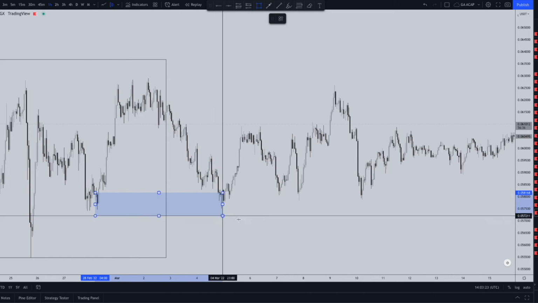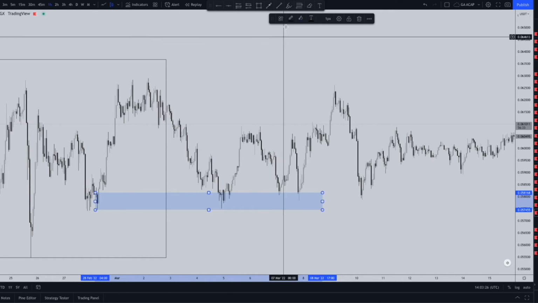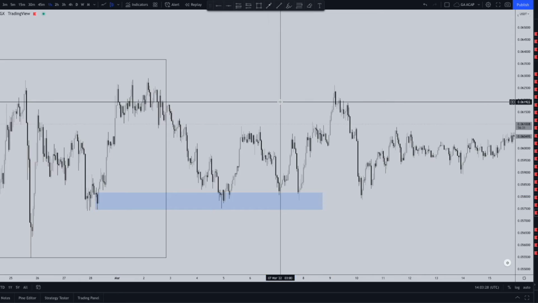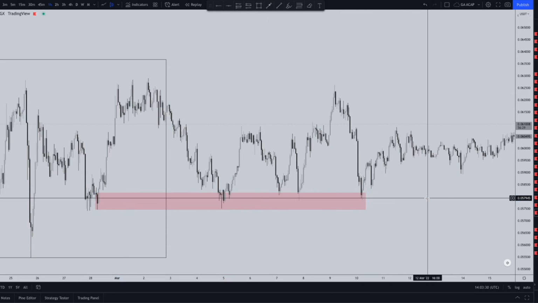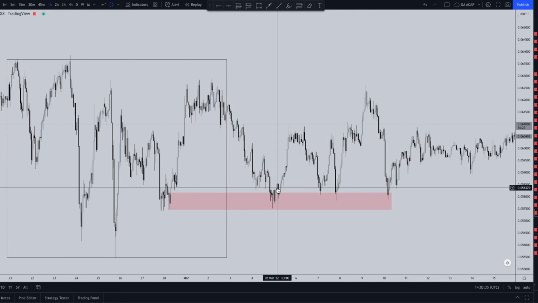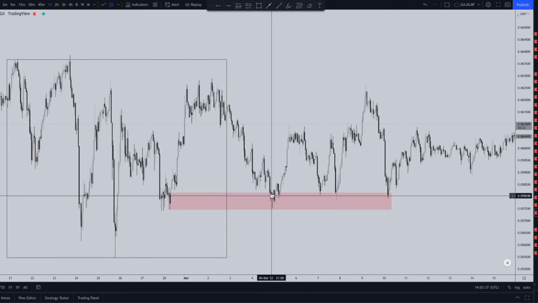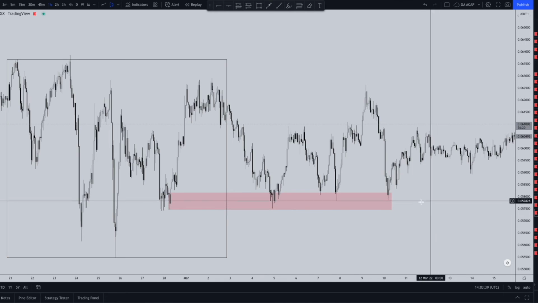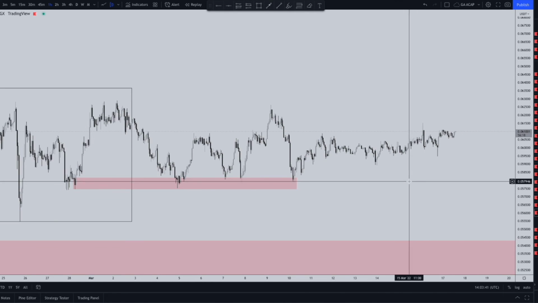Let me just quickly mark this out. So that's us. Let me just mark this out as demand. So yeah, you can see price did pretty much respect this demand zone multiple times, which is really nice to see. And you can pretty much see we had another accumulation here, and pretty much price is just starting to look bullish again, which is really nice.